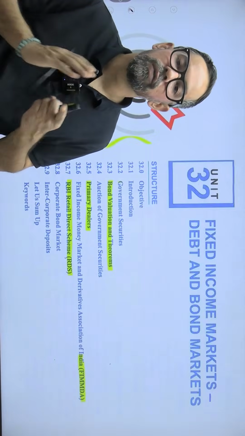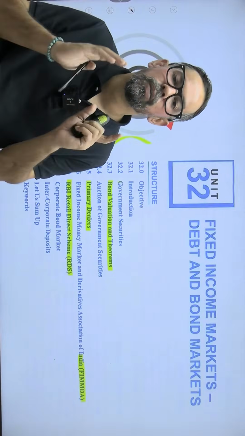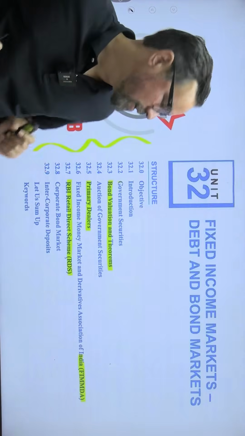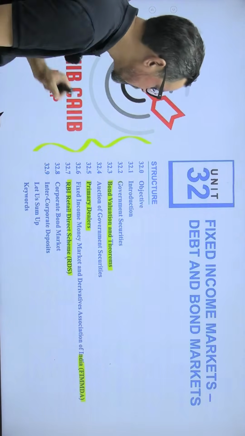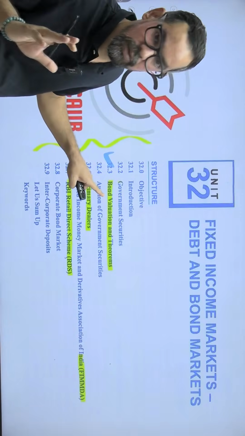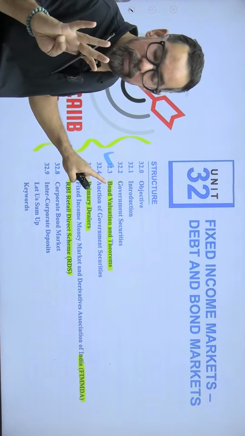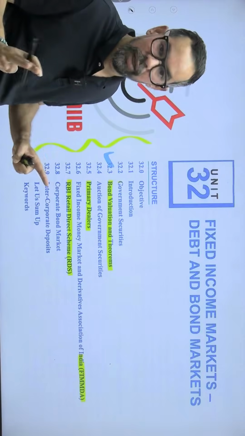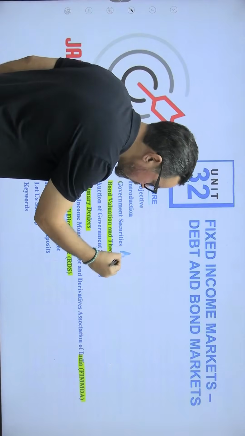Unit 32 from IN IFS is all about bonds and bonds market. So when it comes to the important subtopics, here is one list. First, which is bond valuation and theorems. In your book they have given 4 theorems. When you come to AFM there are many. So you have to prepare these particular ones very well.